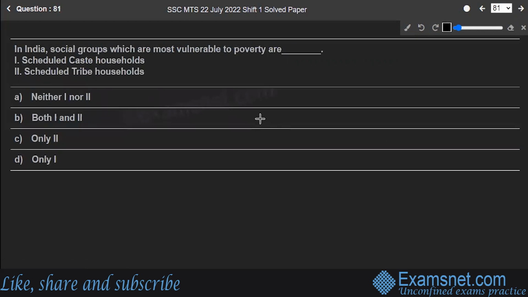Next, question number 81. In India, social groups which are most vulnerable to poverty are scheduled caste households or scheduled tribe households. Well, the correct answer to the question is both of them. Scheduled caste households and scheduled tribe households, both of them. The social groups most vulnerable to poverty are both of these. Both of these groups have above average levels of poverty.